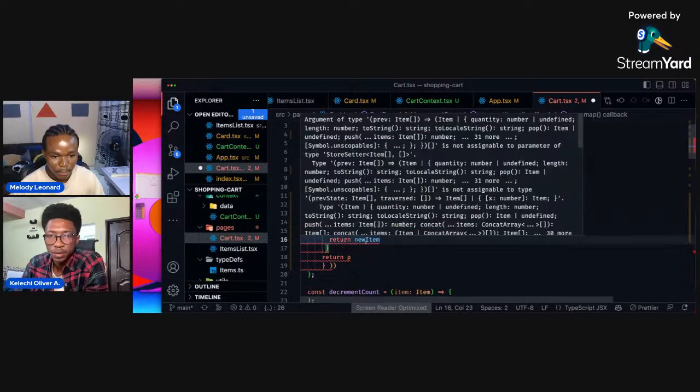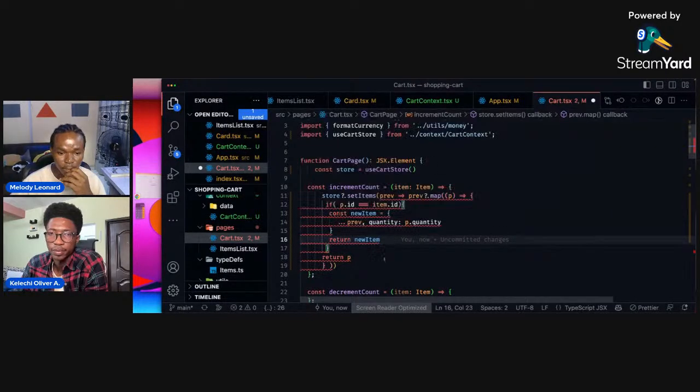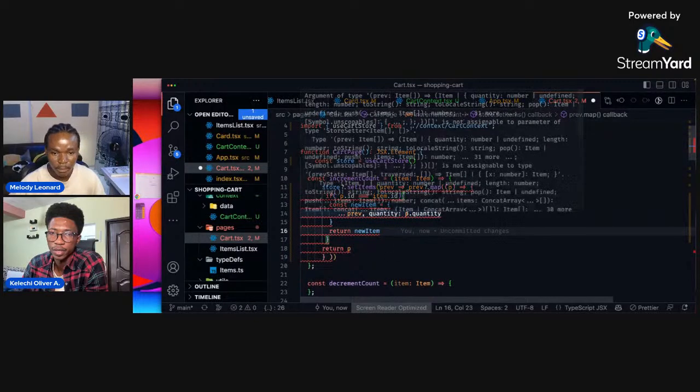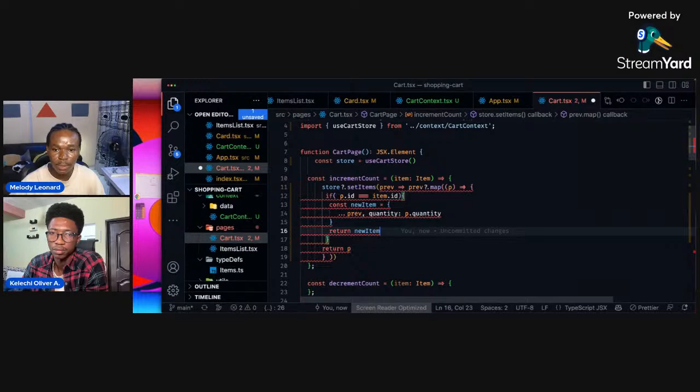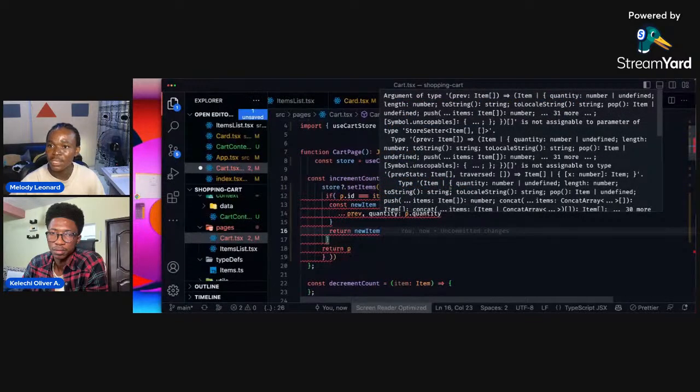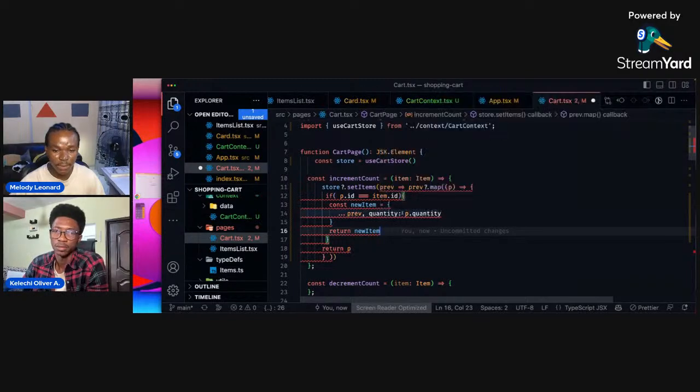Okay, so why is it complaining? The type. So what's the type? Hover on the type for the p. Let's see what the type is. Is it saying the p is nullable? Okay, prev item could be... Okay, so quantity is possibly undefined.